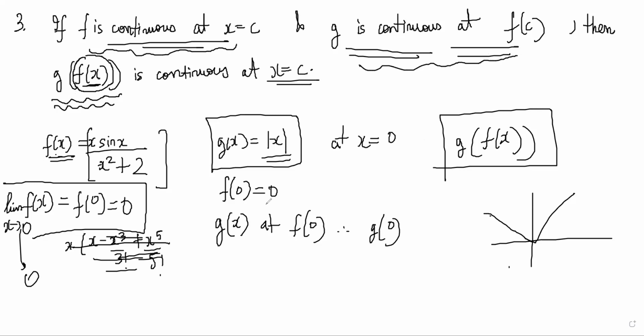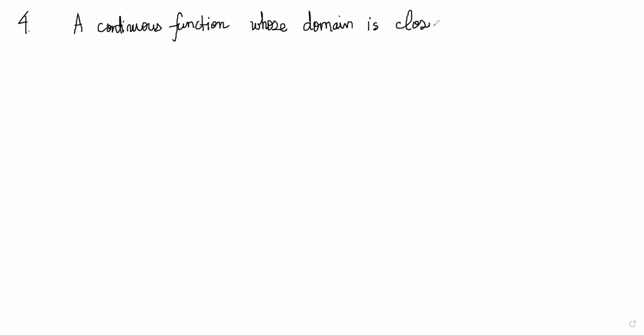Then the fourth thing to note here is that a continuous function whose domain is a closed interval must have its range also in a closed interval.